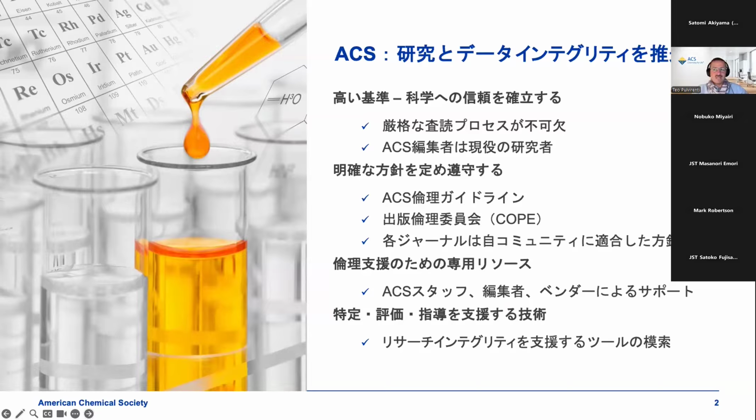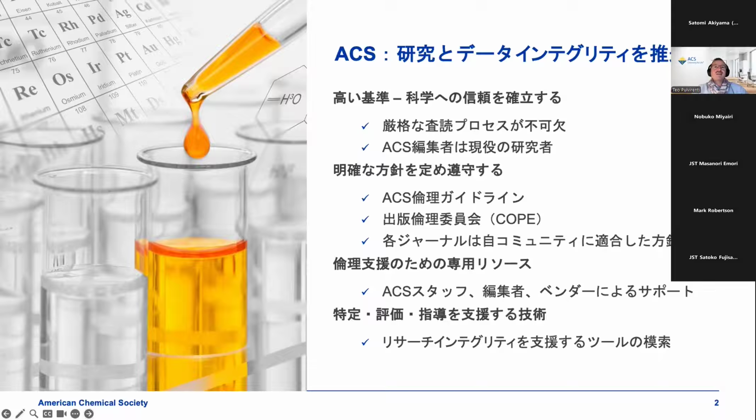And we also have dedicated resources to support ethics cases as well as data cases, and technology that allows us to identify and evaluate different cases that come to us. Again, this is all to show the commitment of ACS to reproducibility and quality of the science that we publish.